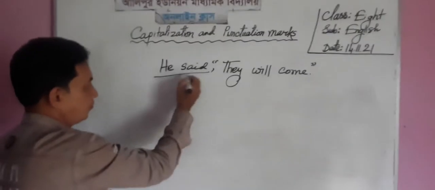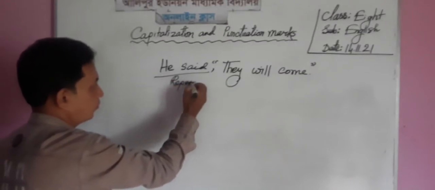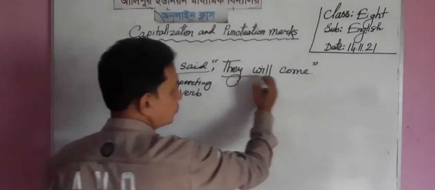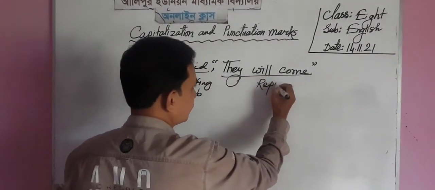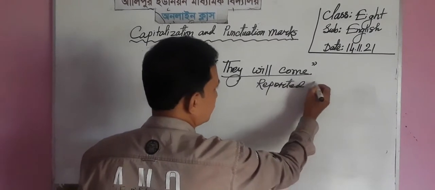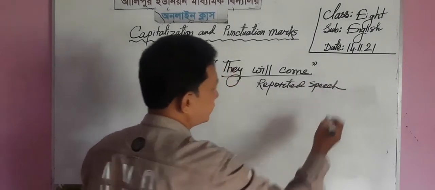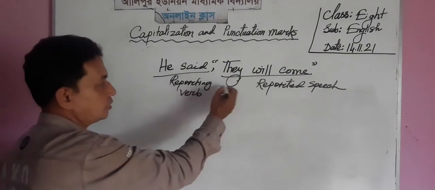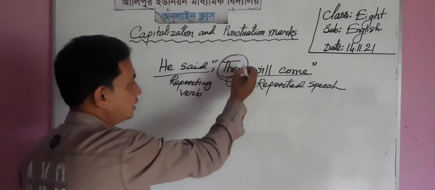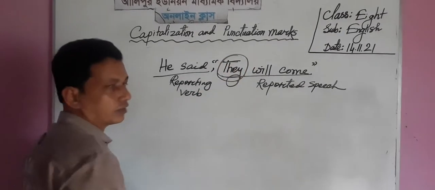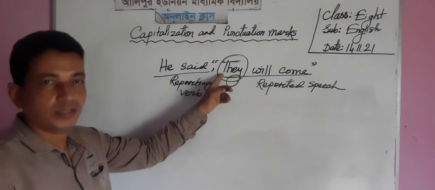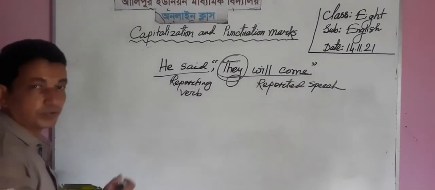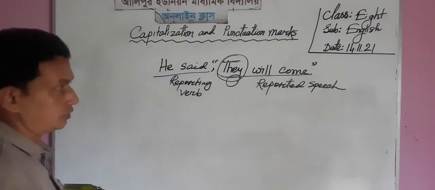It is the reporting verb, and this is reported speech. These are direct narration, as usual. Reported speech starts with the subject there, and the first letter of the subject must be a capital letter in case of reported speech. Okay, dear learner, this is another grammatical rule of capitalization.